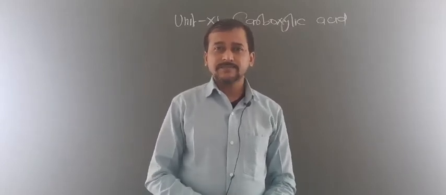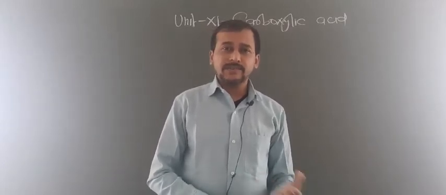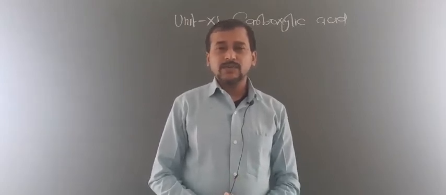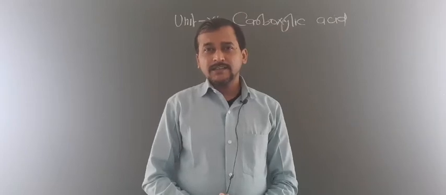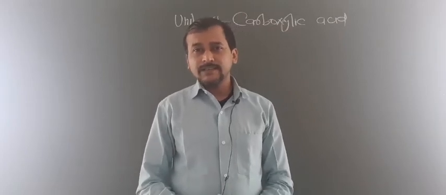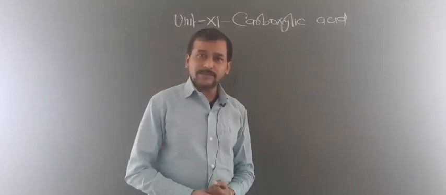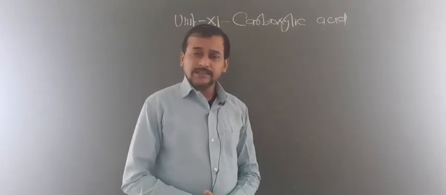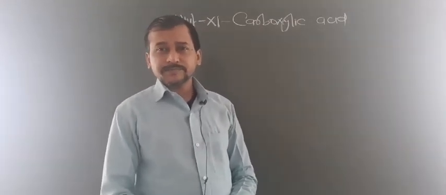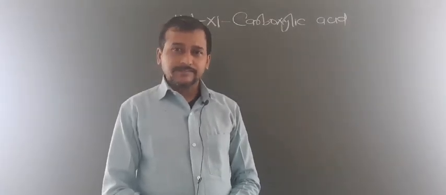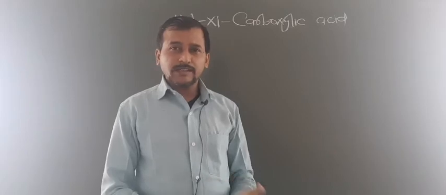The second is the breaking of the C-OH bond. By this you can know the formation of anhydride, the formation of ester, the formation of amide, the formation of acid halide. So these two I have discussed.